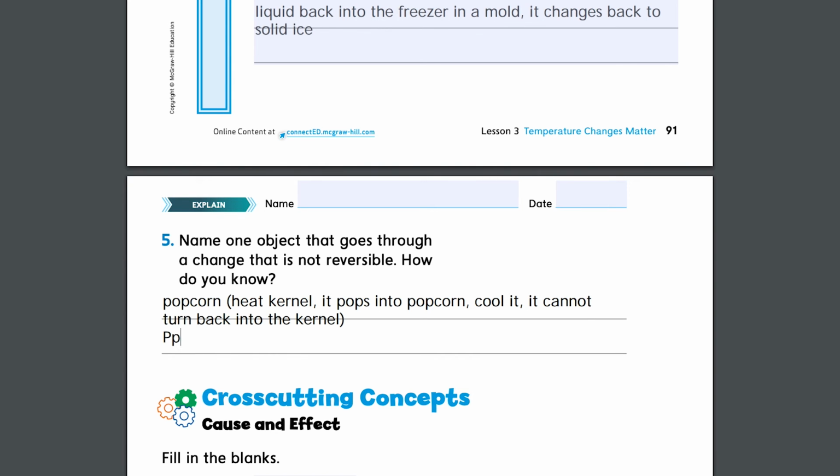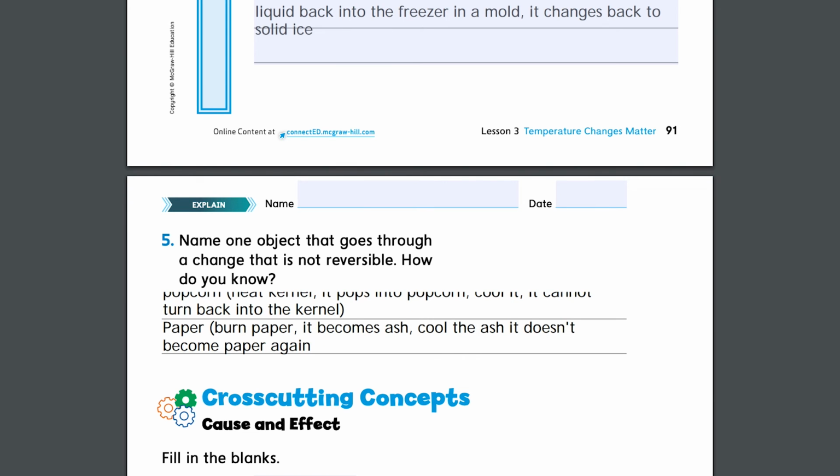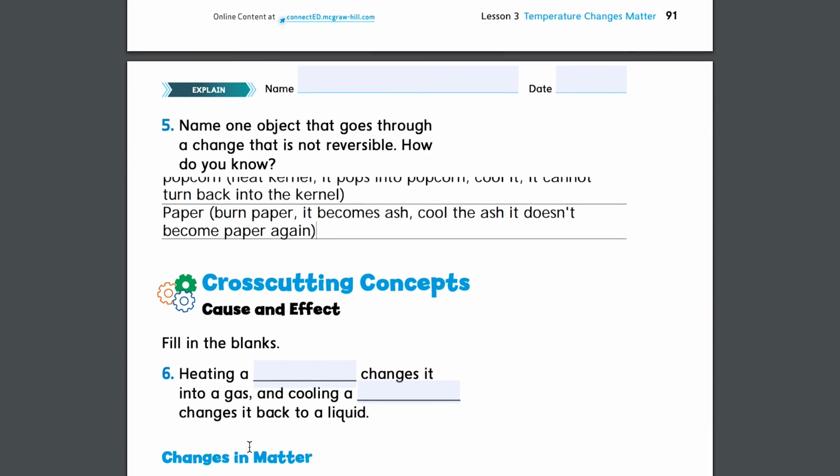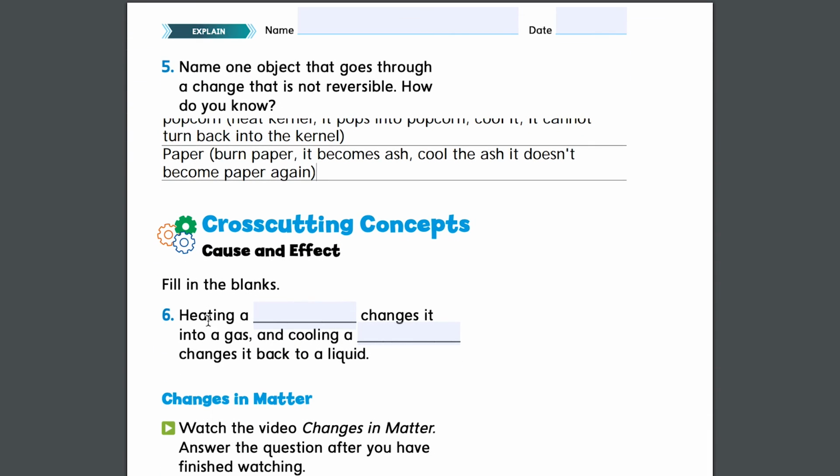We can say the same for paper. If you burn paper, or if you add too much heat to paper, it becomes ash. And if you cool the ash, it doesn't become paper again. So let's fill in the blanks.